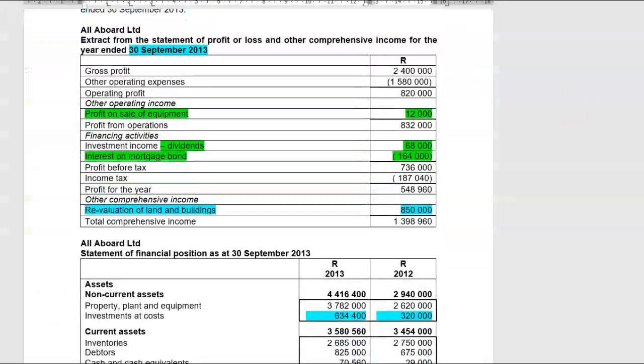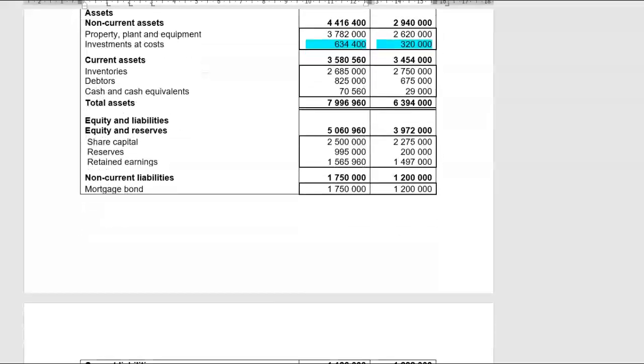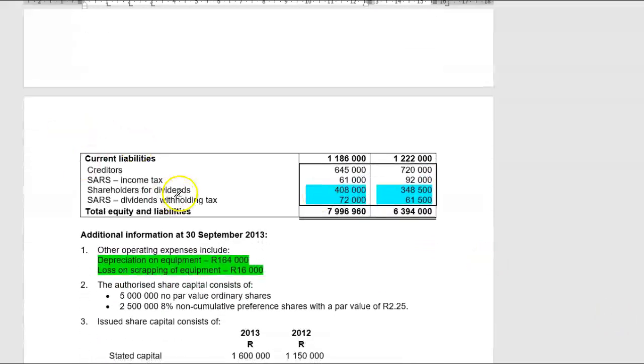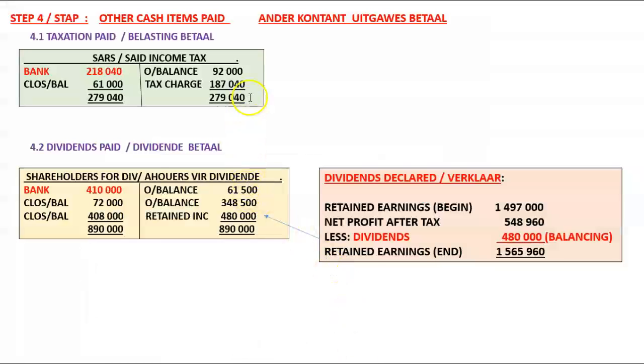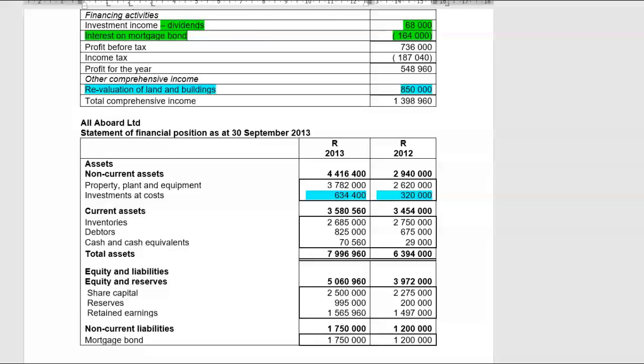What was the outstanding balance on the SARS account at the beginning of the year? SARS income tax, opening balance 92,000, closing balance 61,000. What was my tax charge for the year? Where do I get that? I get that in the income statement.